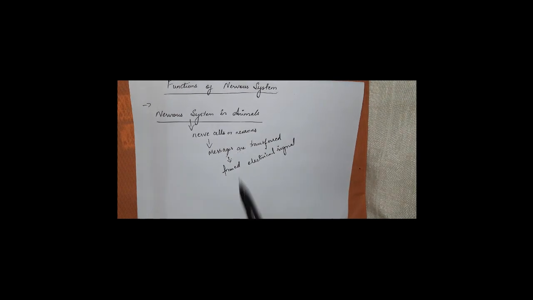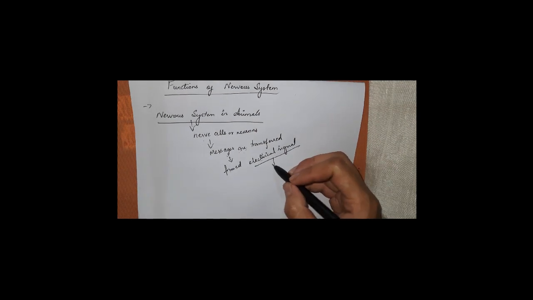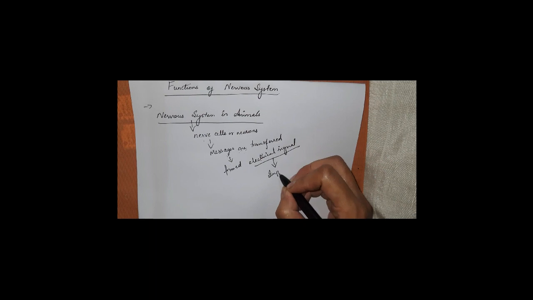How do they send them? The nerve cells transfer messages in the form of electric signals, and this electric signal is known as an impulse.